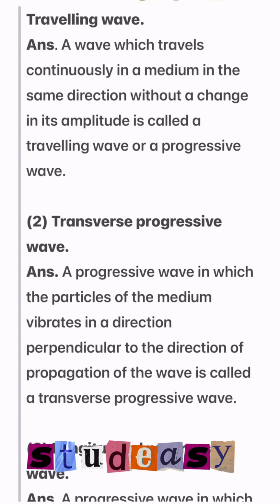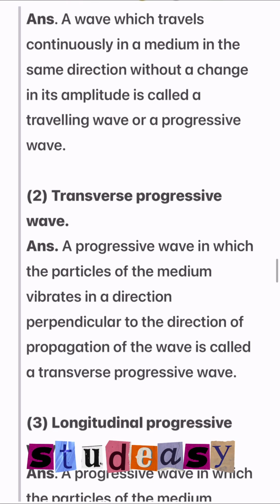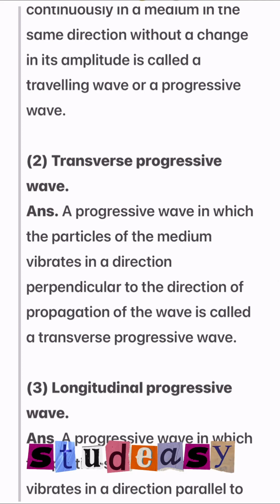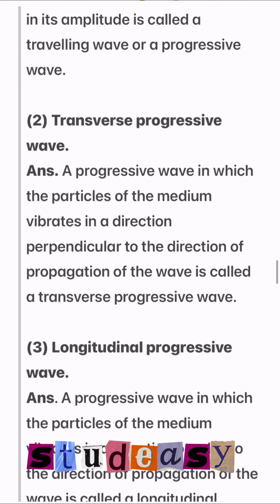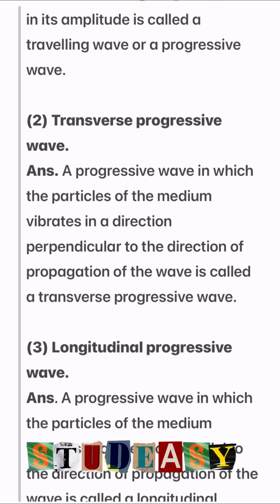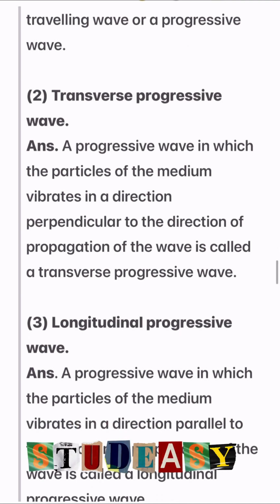Then है transverse progressive wave. A progressive wave in which the particles of the medium vibrates in a direction perpendicular to the direction of propagation of the wave is called a transverse progressive wave.